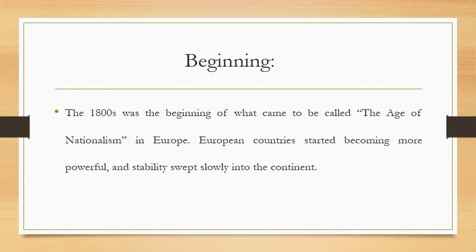The beginning. The 1800s was the beginning of what came to be called the age of nationalism in Europe. European countries started becoming more powerful and stability swept slowly into the continent.